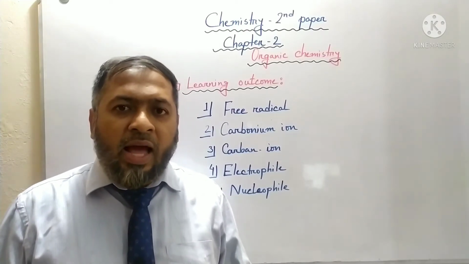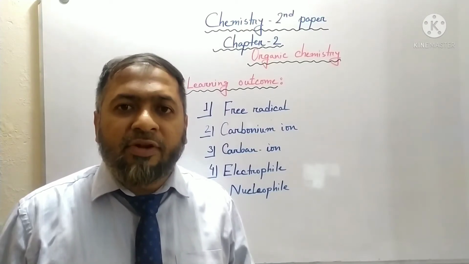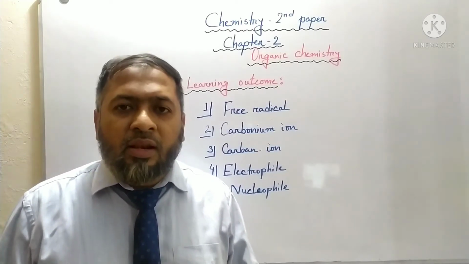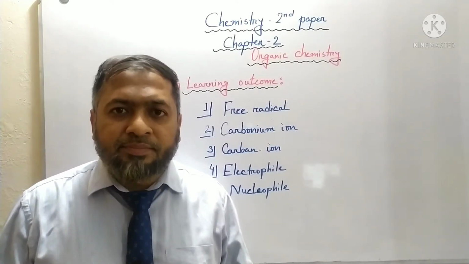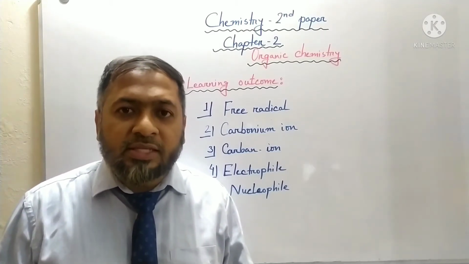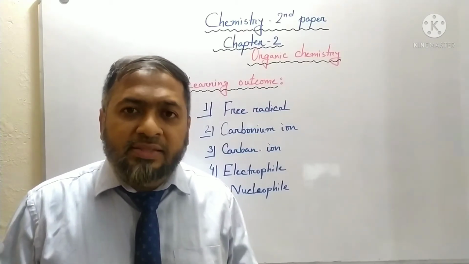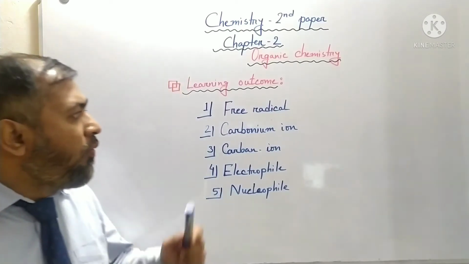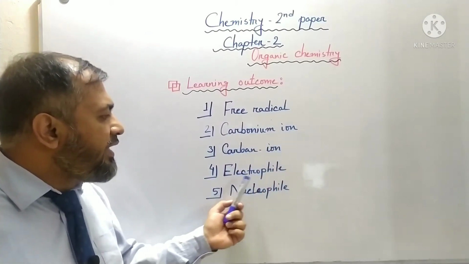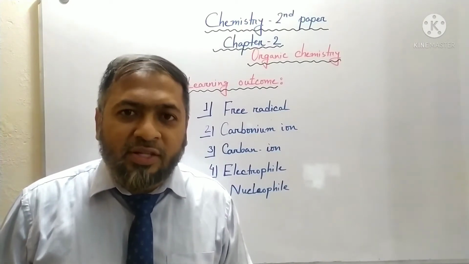In this class, I am going to discuss with you some of the reaction intermediates that influence different kinds of organic reactions. Dear students, for the last 2 years we have been going through a pandemic and it is an ongoing effort to continue your study. So you must watch this class from beginning to end with full concentration. After completing this class, you will be able to define what is free radical, what is carbonium ion, what is carbanion, what is electrophile and what is nucleophile. Dear students, without any further ado, let's start.